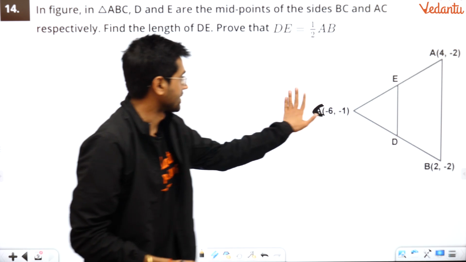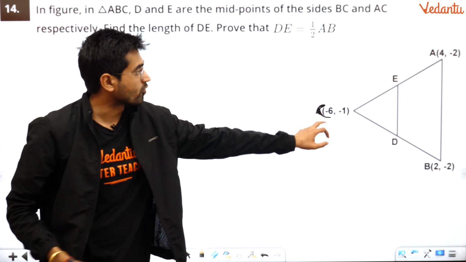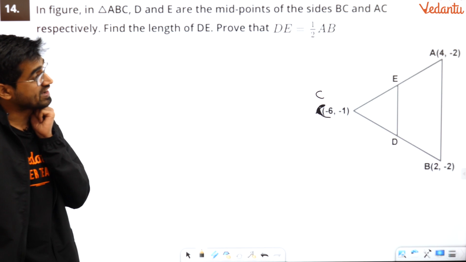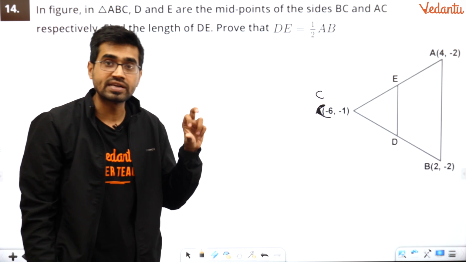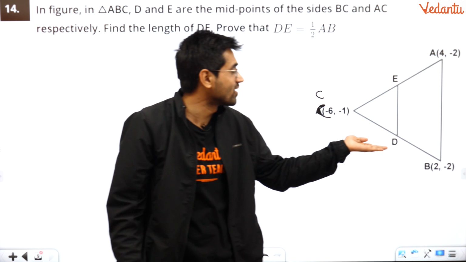Okay. Oh, why is it writing like this? So, this is C. Okay. Now, this is C point. Remember, you have to find the distance of DE. Length of DE using the distance formula, and you have to prove this. But how can you prove it when you don't have the coordinates of D?